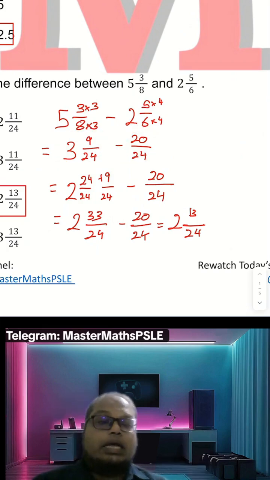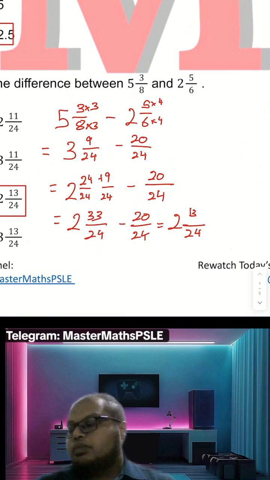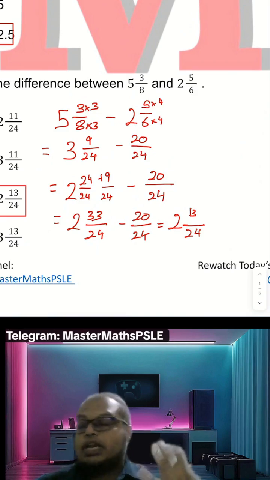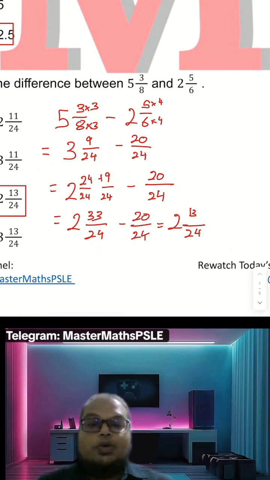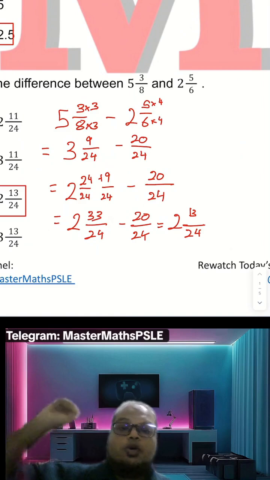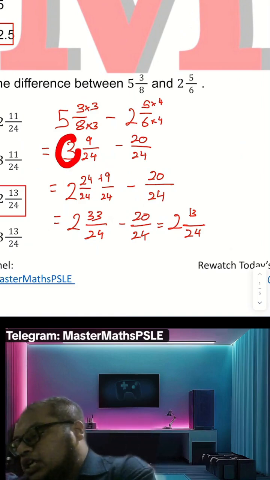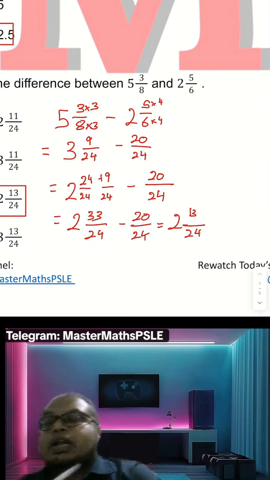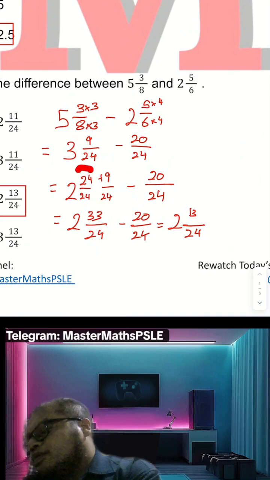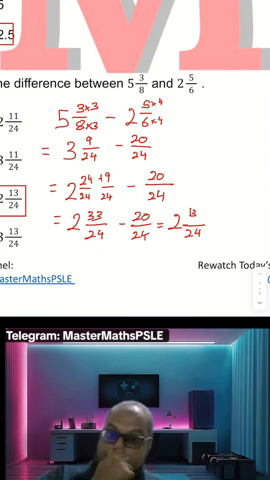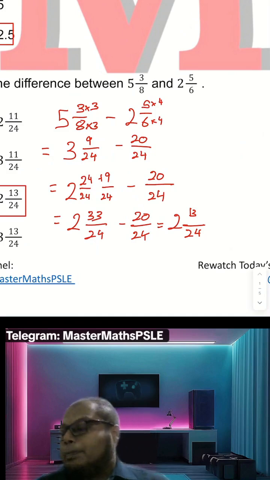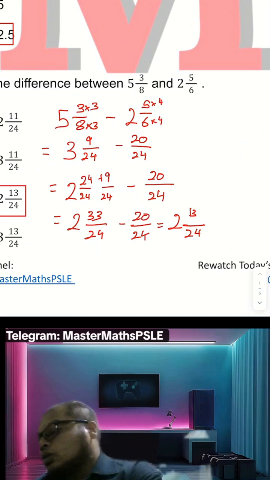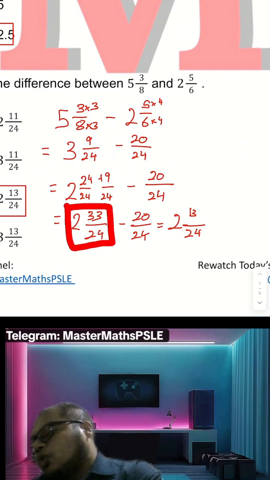Okay, but then, don't go and take 20 minus 9. Okay, you are supposed to continue with the 9 minus 20, but cannot, right? So what we do is we borrow 1 from the whole number. You see, from 3 become 2. But the 1 whole is 24 out of 24. Combine with the 9, become 33. Okay? 24 plus 9, 33. So 2 and 33 over 24.